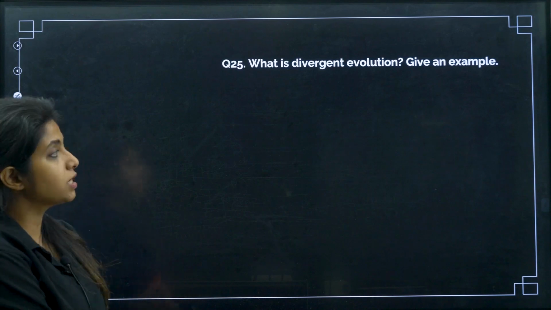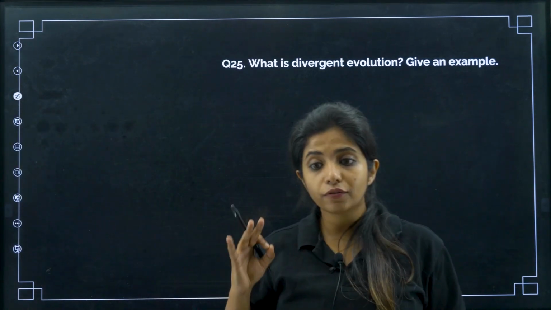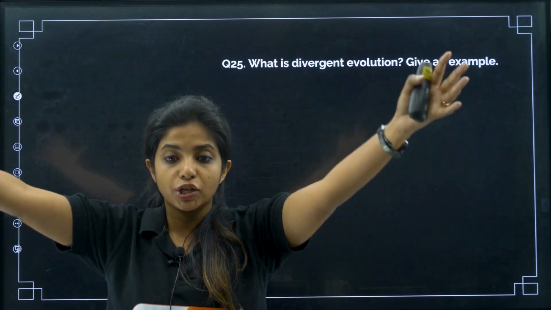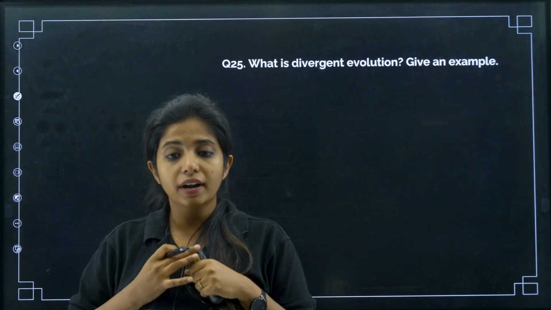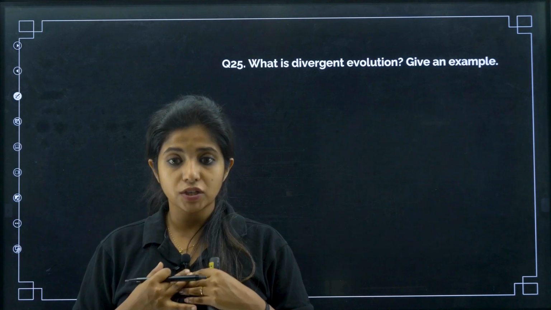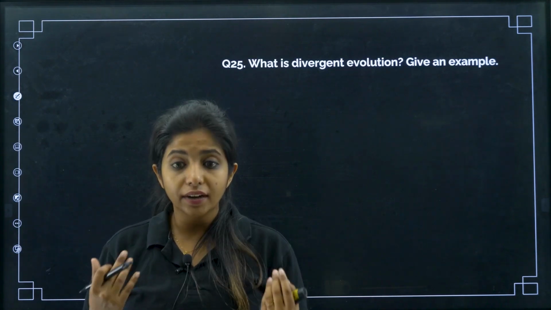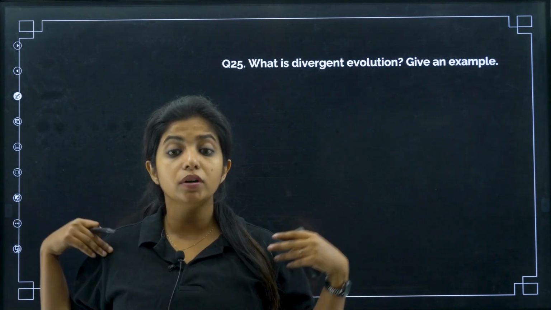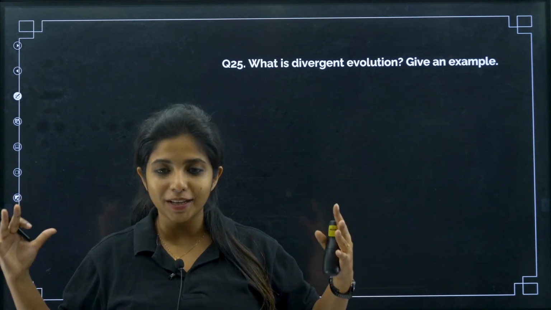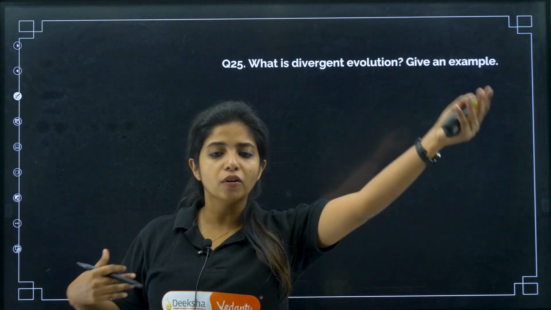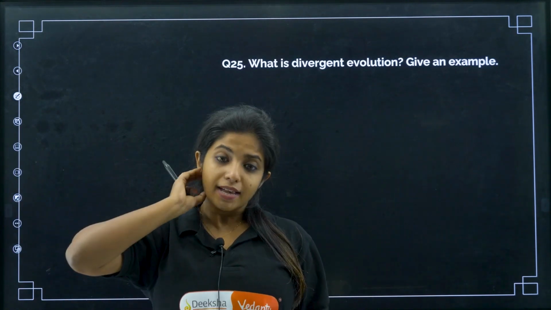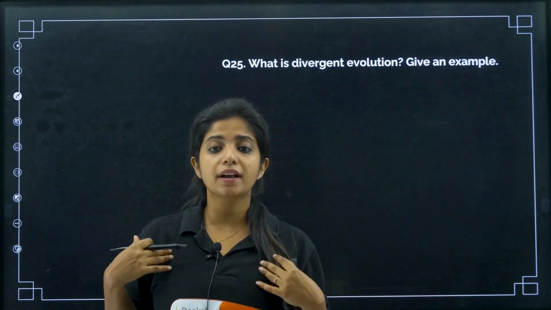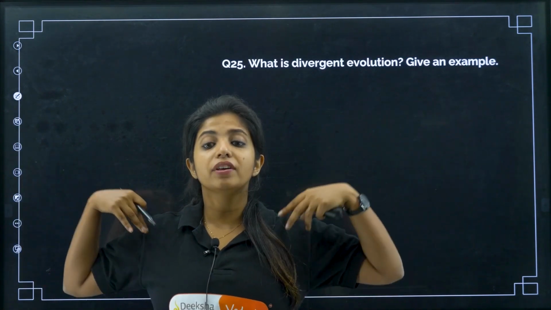Now the next question: what is divergent evolution? Give an example. Divergent, my dear children, always remember, means two organisms going in two different directions. They had a common ancestor, but since they went into two different habitats, they have evolved differently. For example, your brother or sister might have gone abroad for studies or to some other state. Initially you are the same, having the same food, but now you are in two different areas and you have evolved differently.